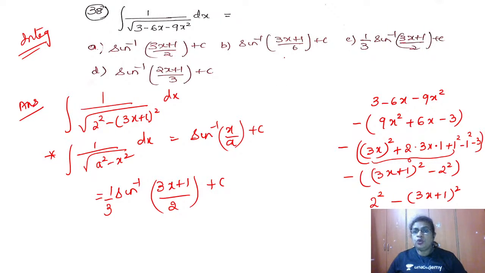Now listen, you have B option and C option, where students most of the time get confused. Sometimes they multiply 3 into 2 here, in the angle, which is not possible. You have to divide by the coefficient of x outside. So don't get confused between B option and C option. C option is the right answer. The coefficient should be written outside, not within the bracket. Keep that in mind. I hope you have understood what we have learned today.